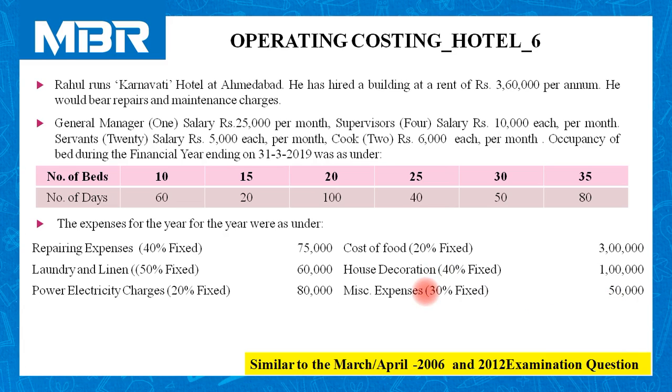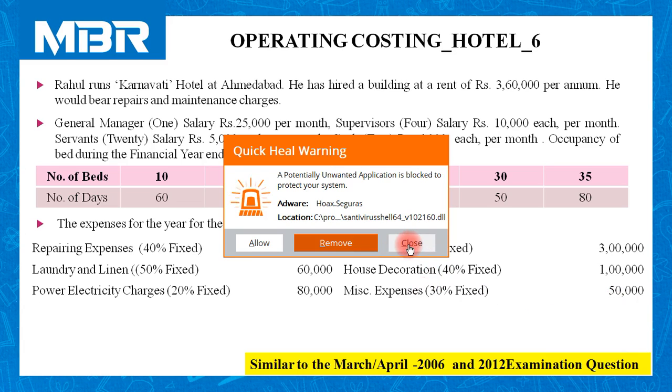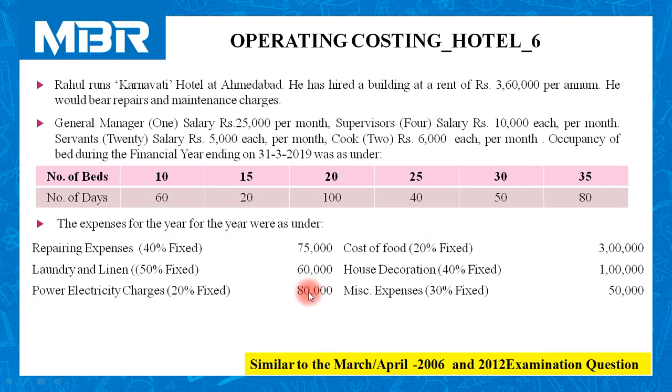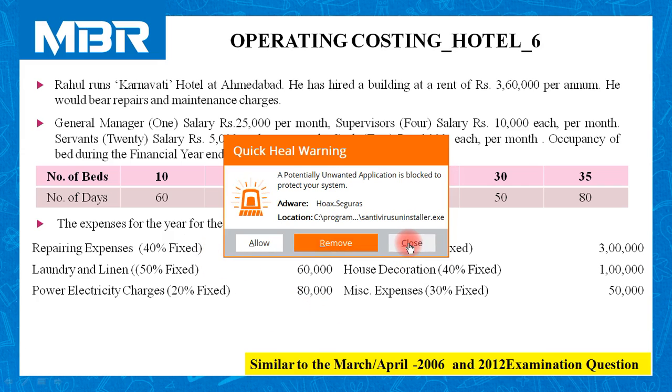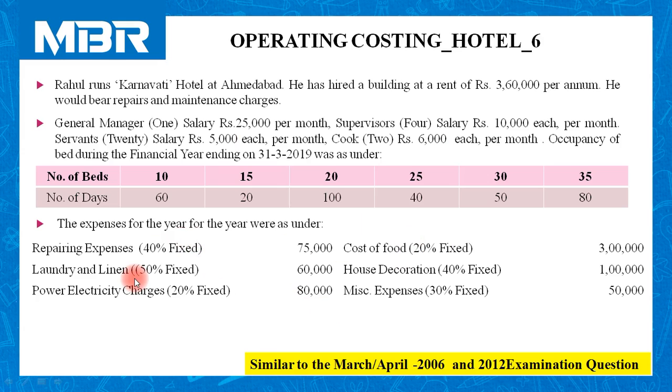In this question, the examiner has provided information to us in such a way so as we can classify our expenses into two different categories, fixed and variable. It is not compulsory in other question, but right now for this question it is compulsory for us to follow the pattern of classification, fixed and variable.